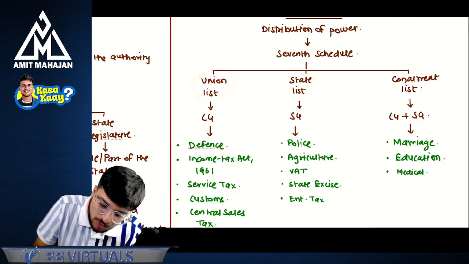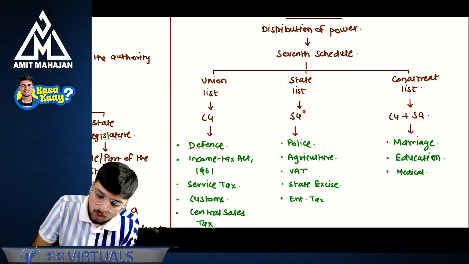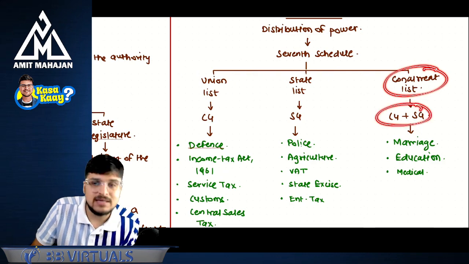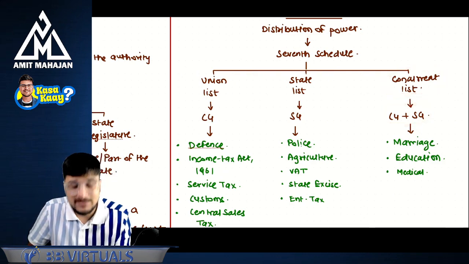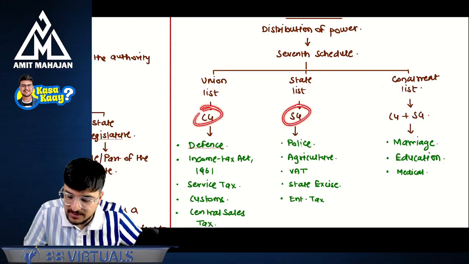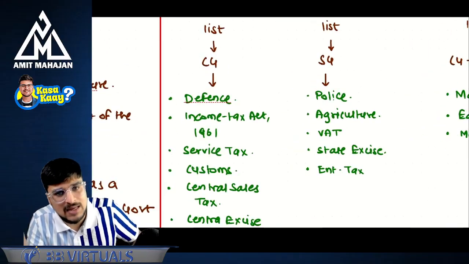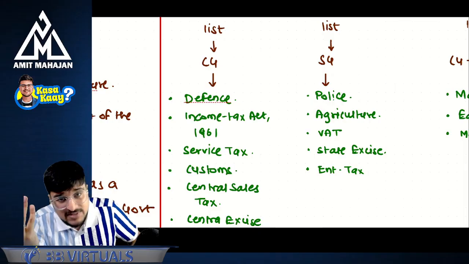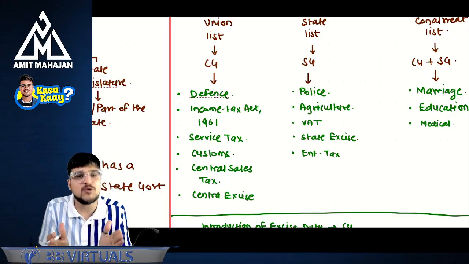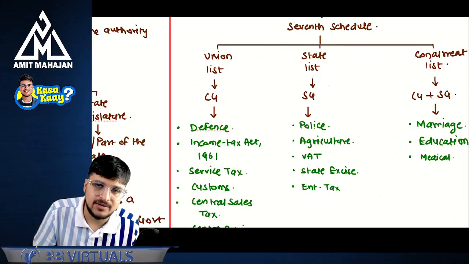In case of union list, only central government can make the laws. In case of state list, only state government can make the laws. And in case of concurrent list, state government and central government both can make the laws. And this list has subjects on which these governments can make the laws. Now, what are the subjects which are mentioned in Union list? Defense, Income Tax Act, service tax, customs, central sales tax, central excise. In all these topics, who can make the law? Only central government. Here, state government can't interfere.